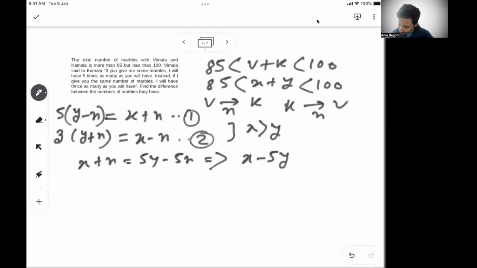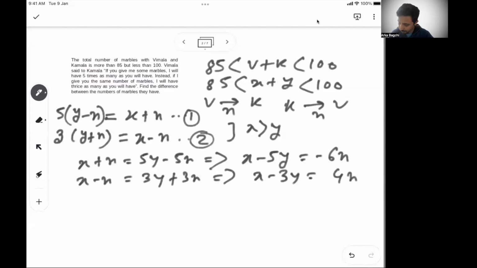So from here, I can say x minus 5y is equal to minus 6n. And from the second equation, I can say that x minus n is equal to 3y plus 3n, or from here, I can say x minus 3y is equal to 4n. Right? So both are equal to n. If I just equate, can I write (x minus 5y) by minus 6 is equal to (x minus 3y) by 4, because both are equal to n.